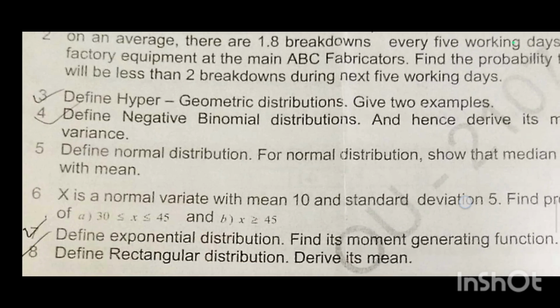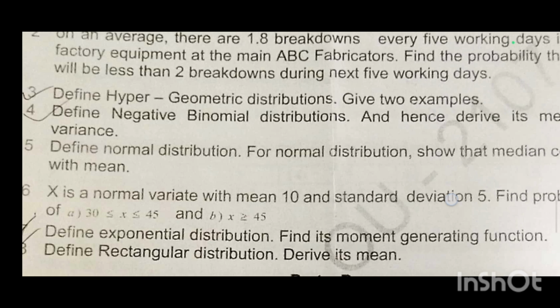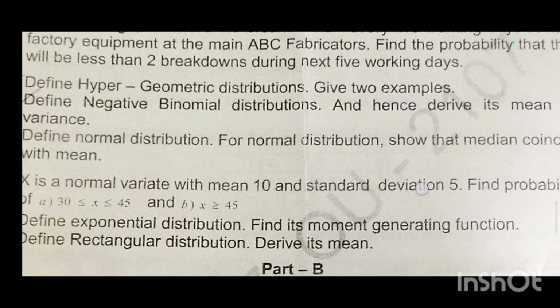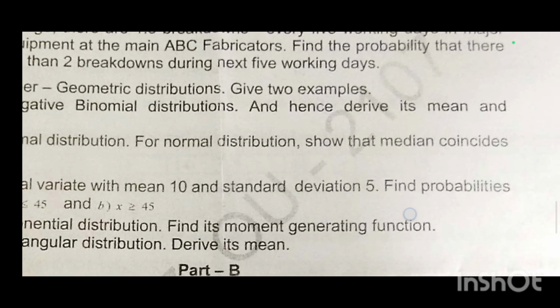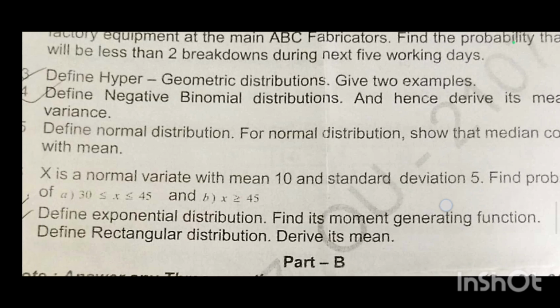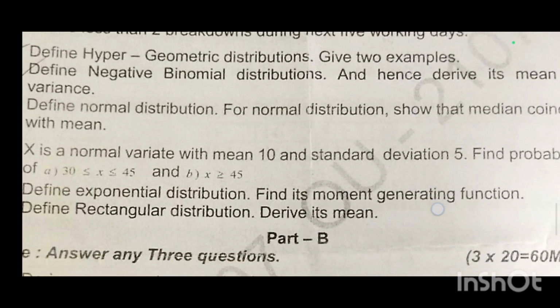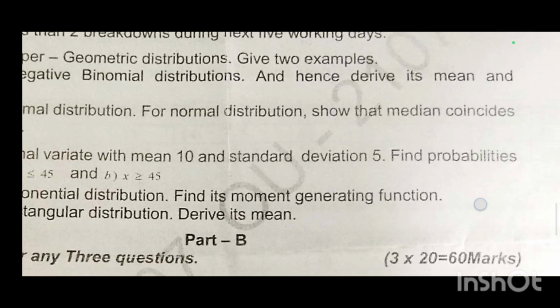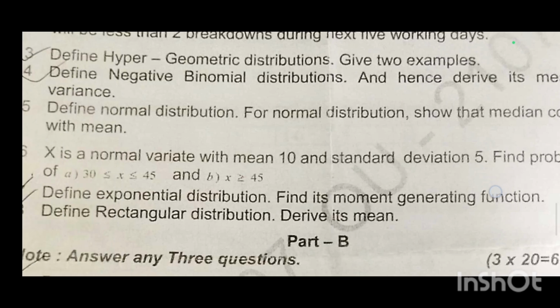Define hypergeometric distribution. Give 2 examples. Define negative binomial distribution and hence derive its mean and variance. Define normal distribution. For normal distribution, show that the median coincides with the mean.